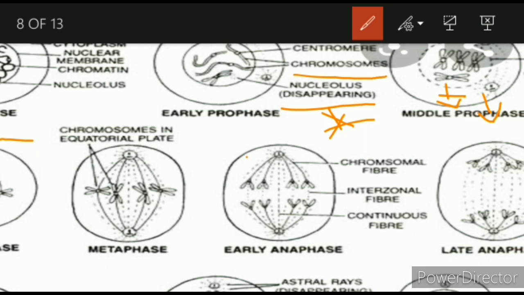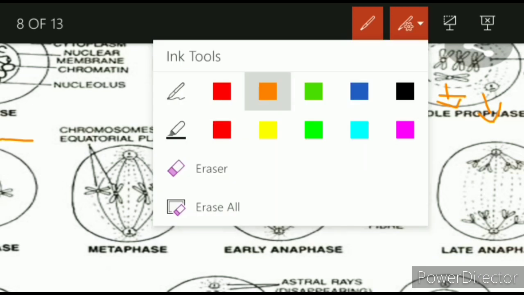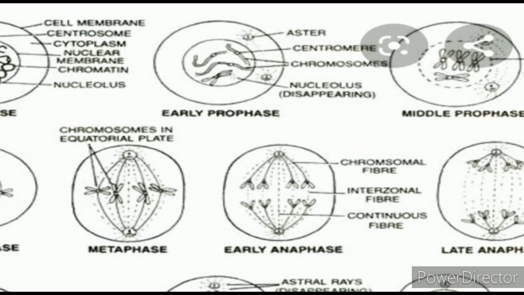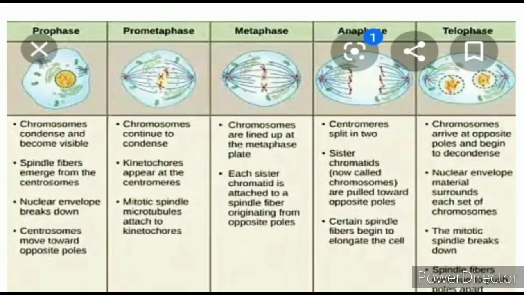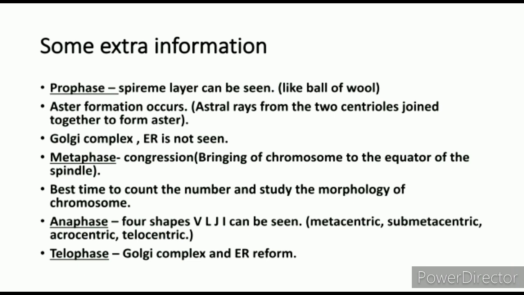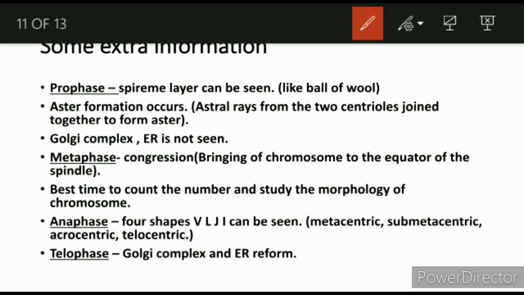You have to remember. Here I have given some extra points. In prophase the spireme layer can be seen. What do you mean by this?